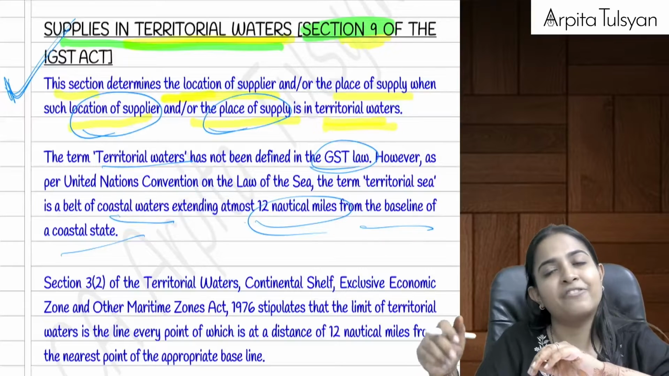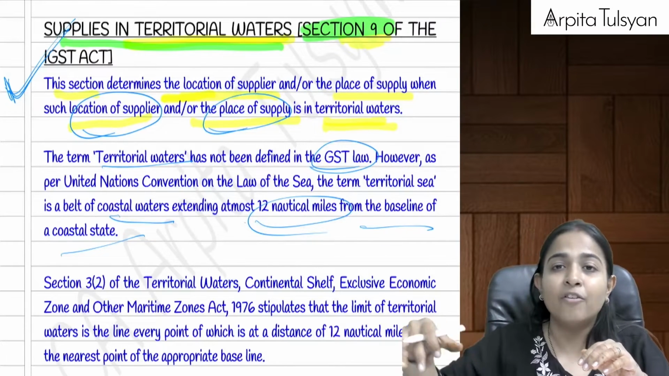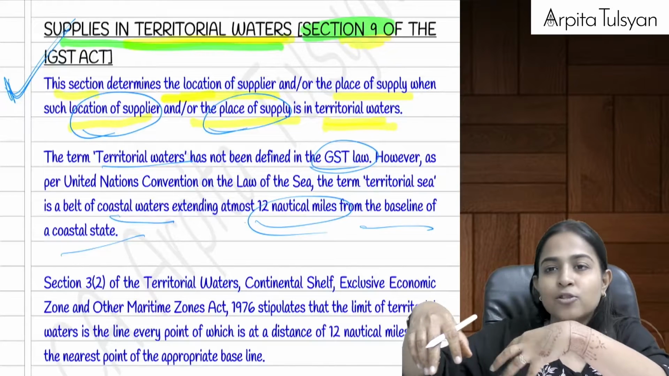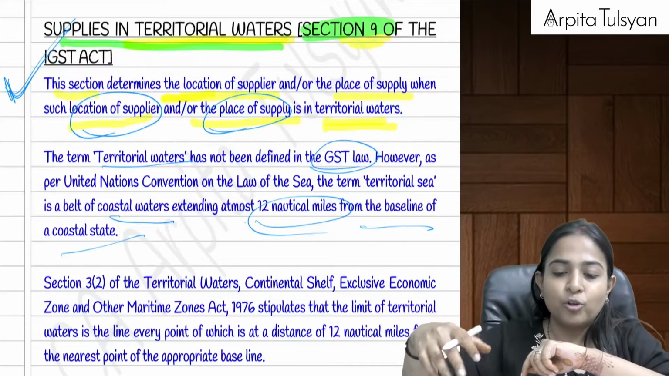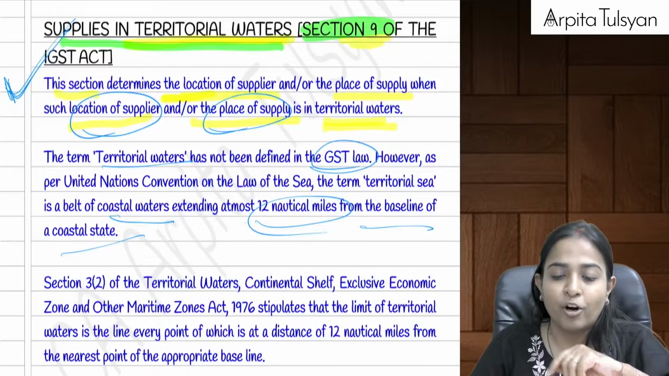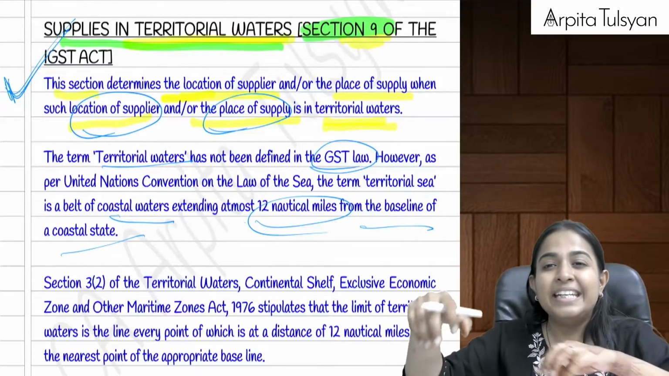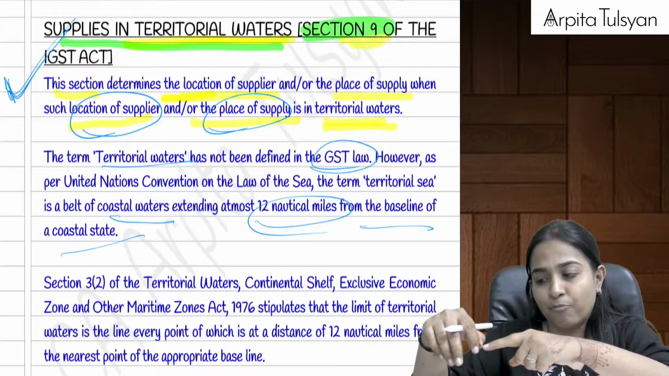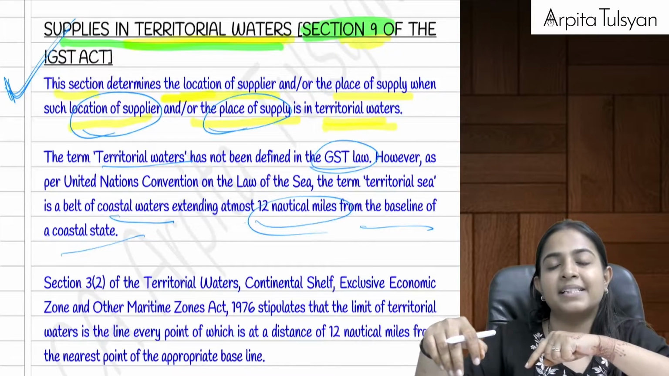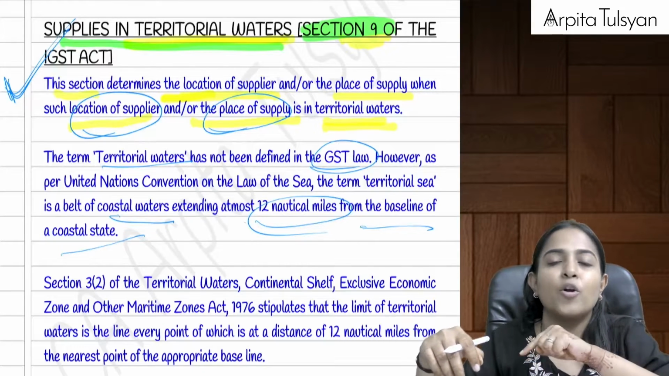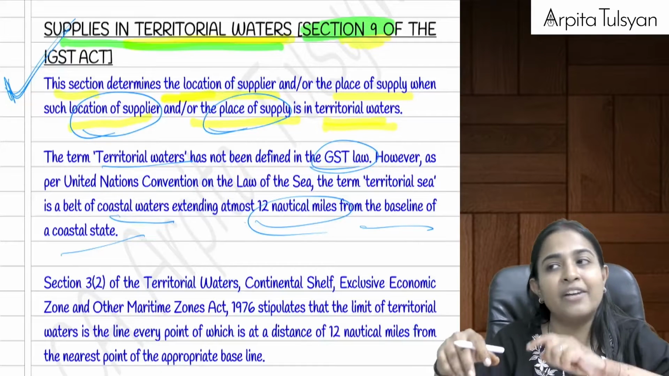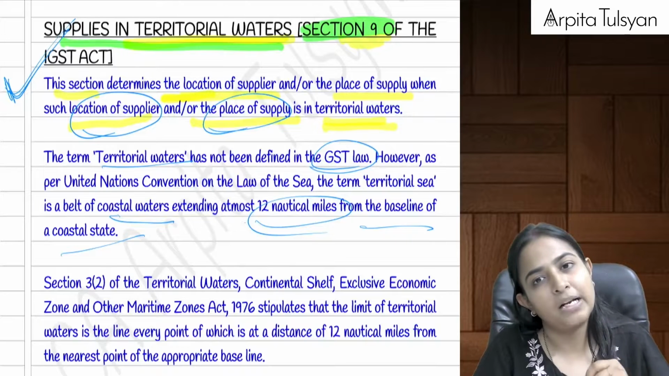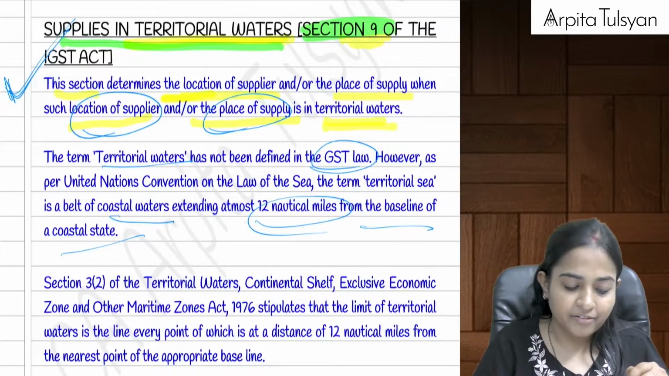Let's say some services are provided in waters, and there are Maharashtra waters and also Goa waters, then you have to check what will be the place of supply. So the nearest point of the appropriate baseline, whether the Maharashtra baseline is near or the Goa baseline is near, you have to check that. If suppose the Maharashtra baseline is near, then the place of supply will be considered to be Maharashtra. Are you clear with this?